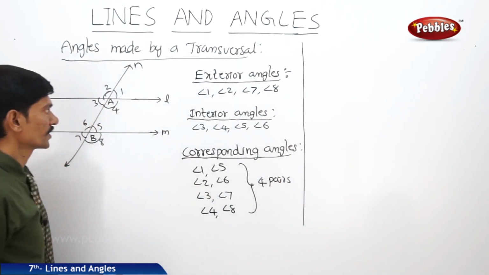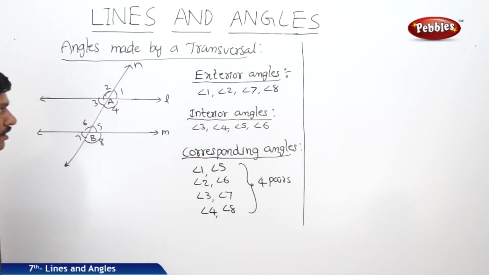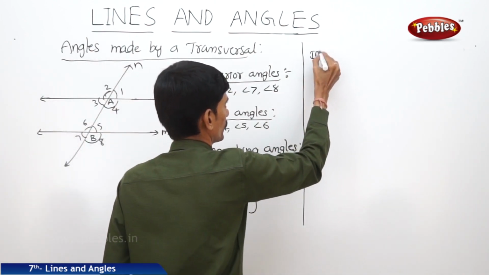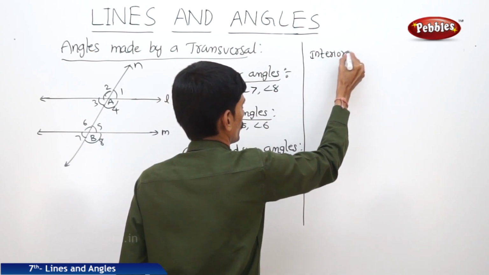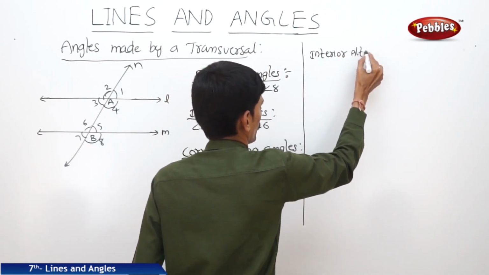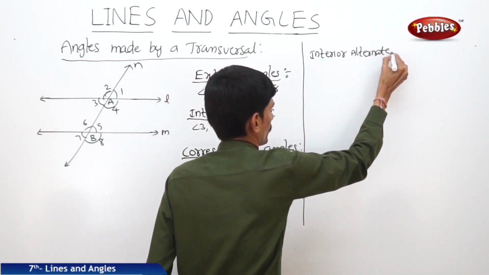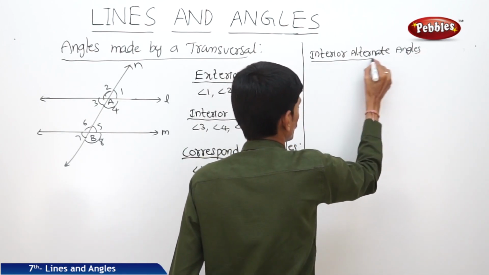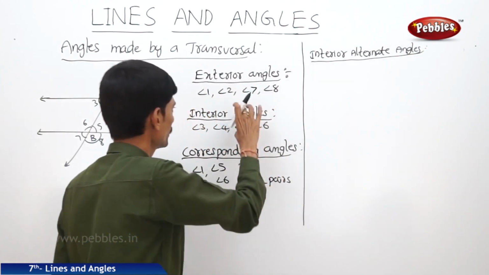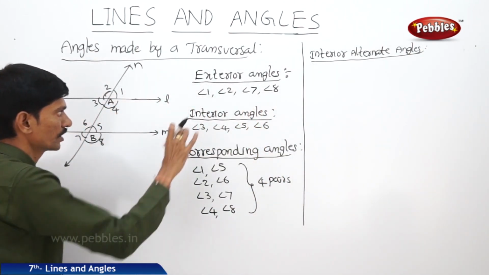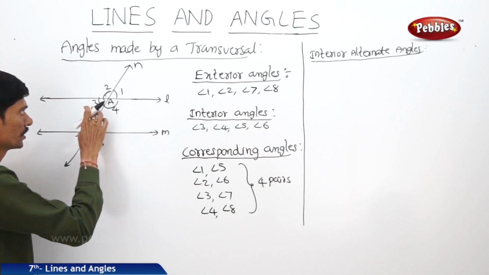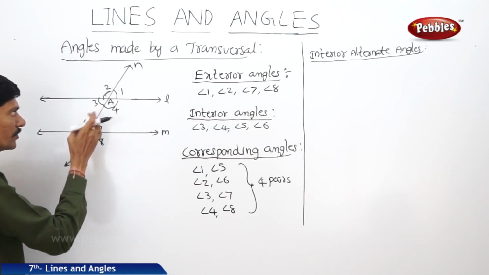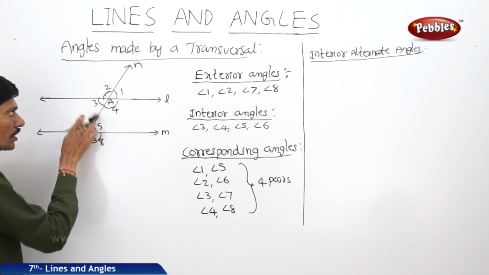Now next, interior alternate angles. So what are interior alternate angles? In the interior angles, 3, 4, 5, 6, alternate angles means they should lie on either side of the transversal.